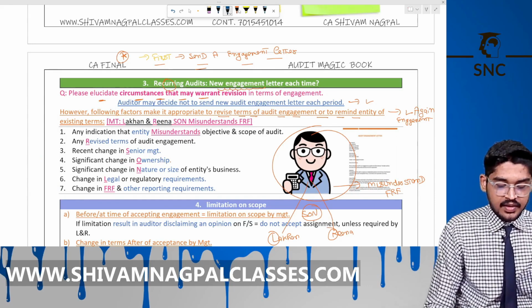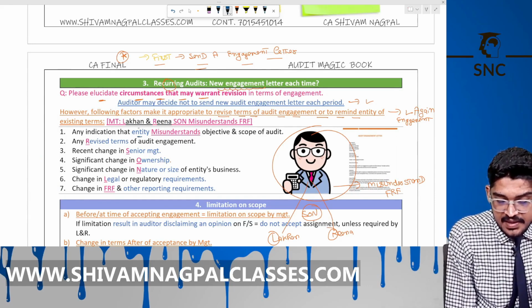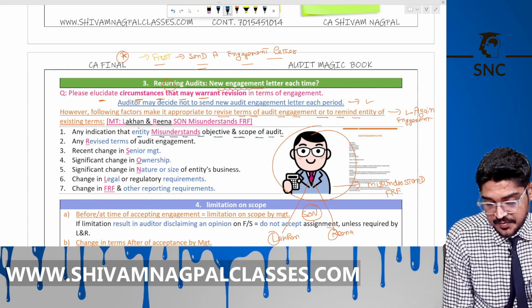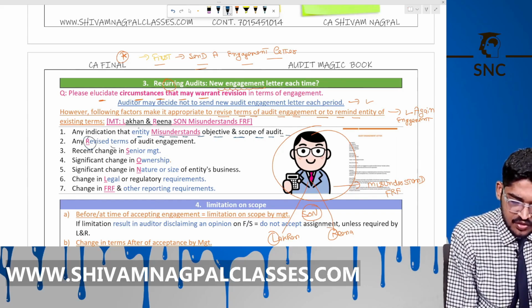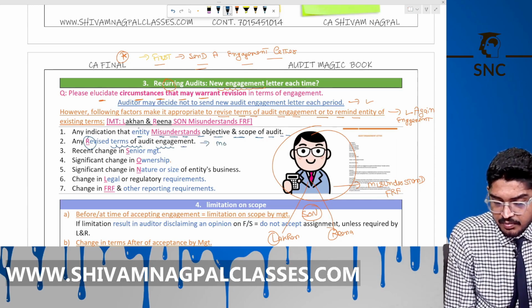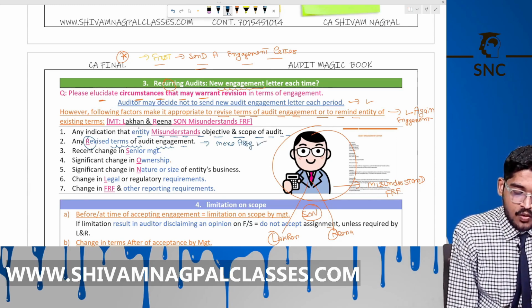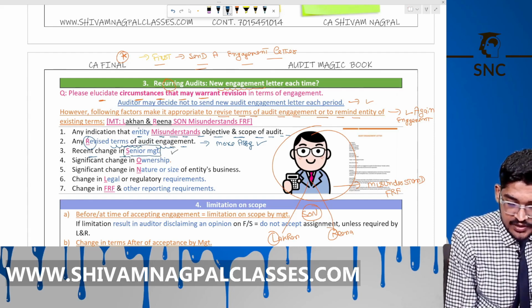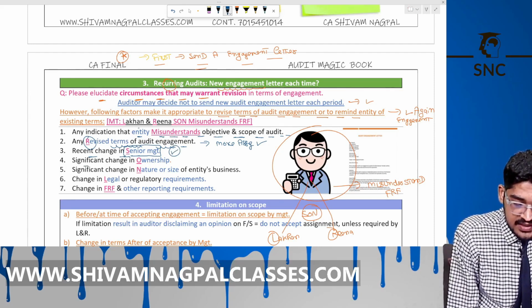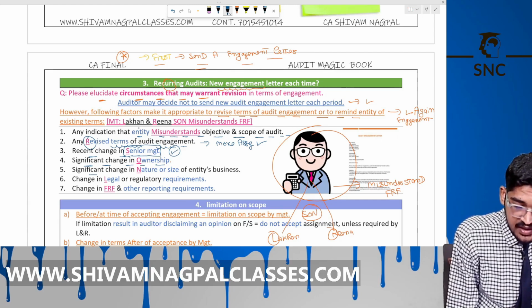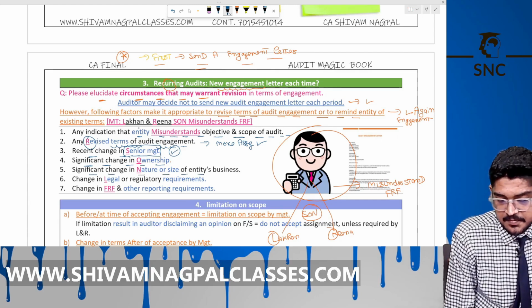See this. Any indication that the entity misunderstands the objective and scope, then in that case you need to send a new or revised engagement letter. If there is some more work assigned to him, then he needs to revise the terms here. Or there is a recent change in senior management with whom he agreed earlier, so again he needs to send that confirmation letter. Or a significant change in the ownership, or a significant change in the nature and size of the entity's business. Okay.